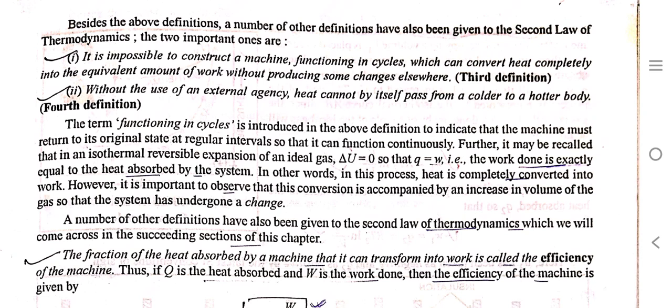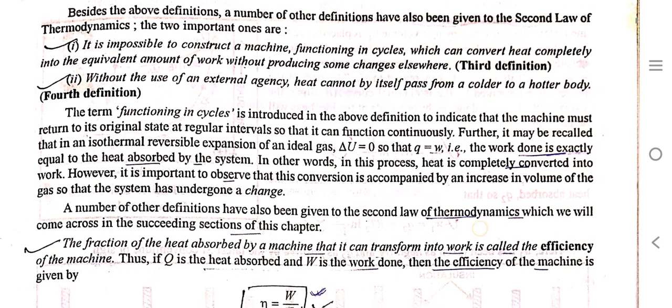Further, it may be recalled that in an isothermal reversible expansion of an ideal gas, in which delta U is equal to 0, so that Q is equal to W, the work done is exactly equal to the heat absorbed by the system. In other words, in this process, heat is completely converted into work. However, it is important to observe that the conversion is accompanied by an increase in volume of the gas, so that the system has undergone a change. A number of other definitions have also been given to the second law of thermodynamics, which we will come across in the later sections of the chapter.